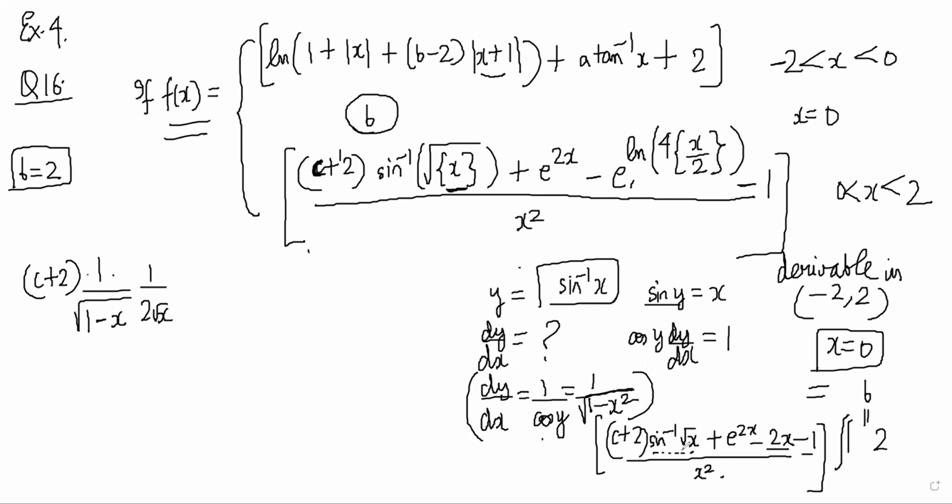So since it was sine inverse root x here, I did 1 by root over 1 minus root x square. And then I differentiated the root x part because it is chain rule. So root x differentiation will be 1 by 2 root x. Plus now it will be e power 2x into 2 minus 2. You will have 2x here. Now if you put 0 here, 0 doesn't make sense here.